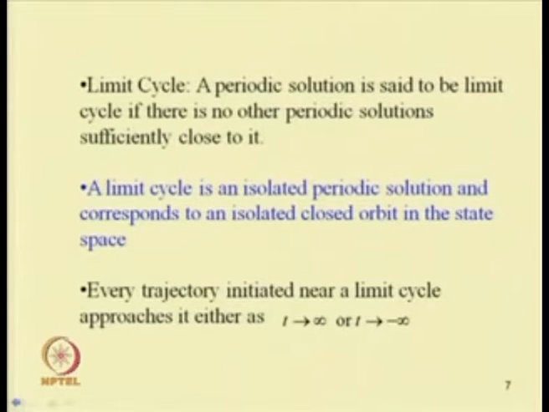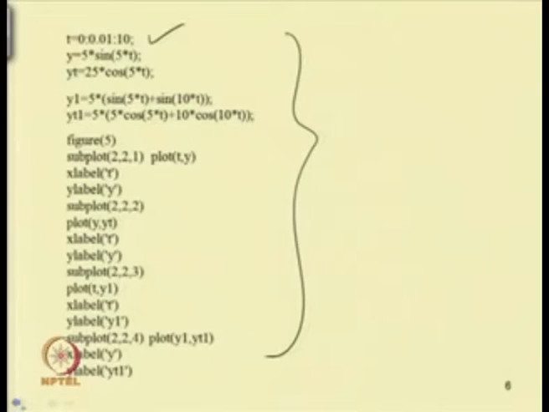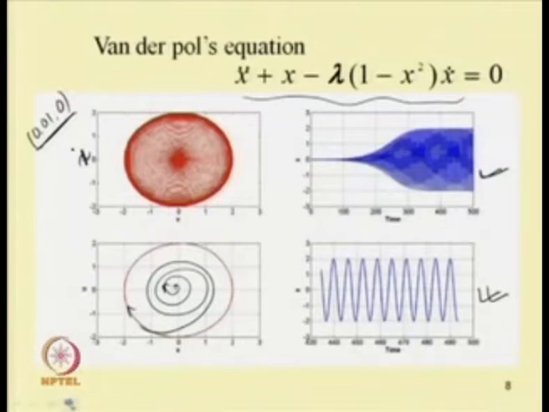We can define a limit cycle as follows: a periodic solution is said to be a limit cycle if there is no other periodic solution sufficiently close to it. A limit cycle is an isolated periodic solution and corresponds to an isolated closed orbit in the state space. So, every trajectory initiated near a limit cycle approaches it either as t tends to infinity or t tends to minus infinity. In the van der Pol equation, we are getting a periodic response which is a limit cycle.